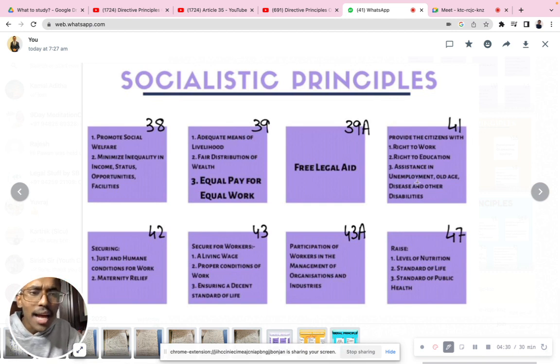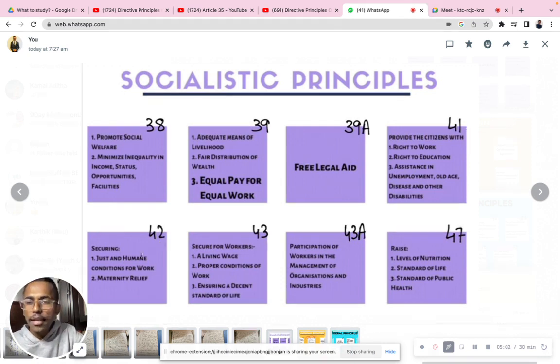Now, assistance in unemployment. In our country there is a lot of unemployment. For example, there's a beautiful scheme, the Mahatma Gandhi National Rural Employment Guarantee Act, in which the central government gives a percentage of money within the state level for people, especially in rural areas, to work, and then they get around 100 rupees per day. It's a very beautiful scheme. So yes, for assistance in unemployment and old age people also, there are different beautiful schemes. And about disease and disabilities, we have an ample amount of schemes inspired from Article 41.